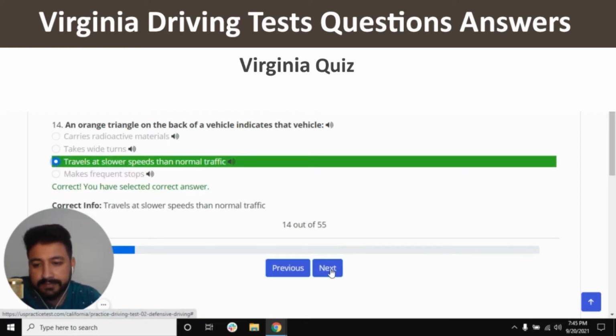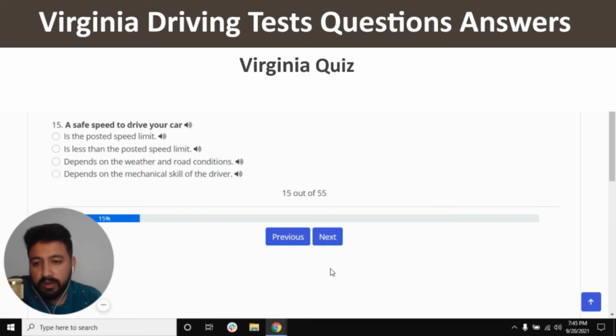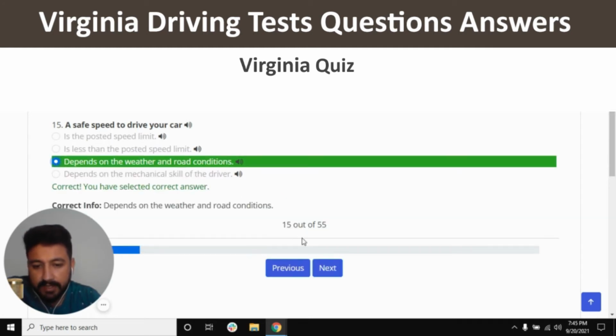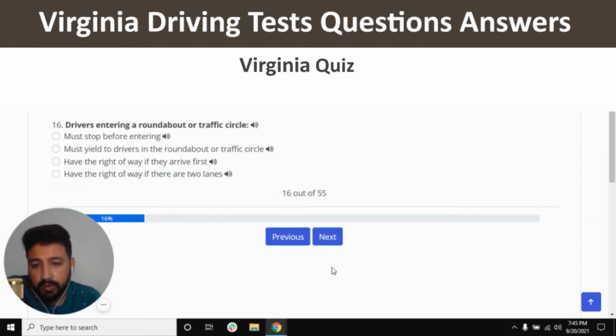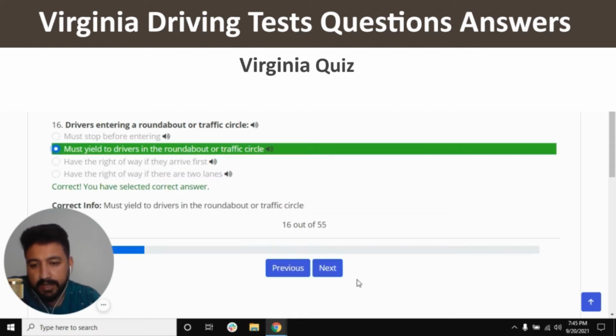Yes, and next. A safe speed to drive your car. The right answer is: depends on the weather and road conditions. So this one is the right one. And next. Drivers entering a roundabout or traffic circle. So I'm going to click on the second option, which is must yield to drivers in the roundabout or traffic circle. So second one, yes, and next.